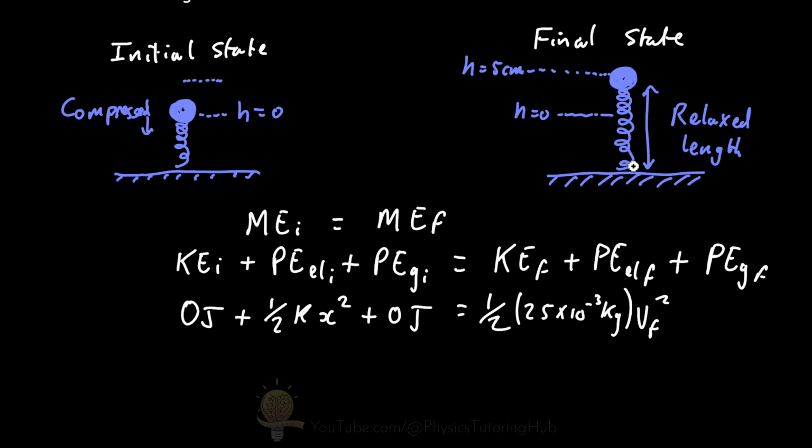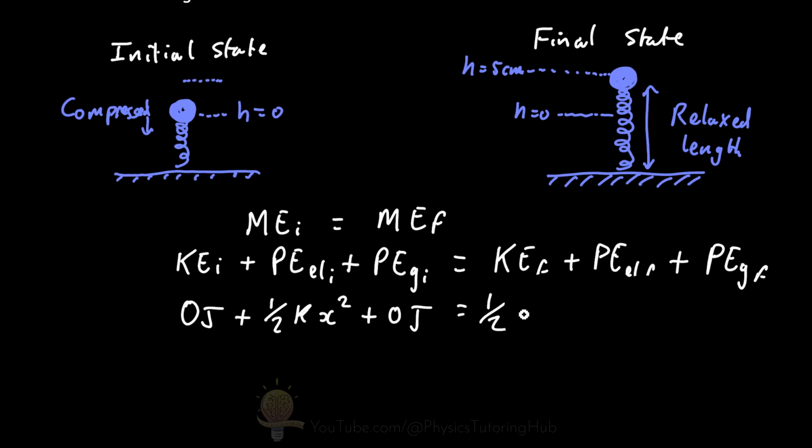Now, when the spring is at its relaxed length, it no longer has any elastic potential energy. It doesn't have any stored energy in its spring. But we do have gravitational potential energy here because the ball bearing has moved up by 5 centimeters. And I'm just going to write this out without the values here just to make it a bit clearer.